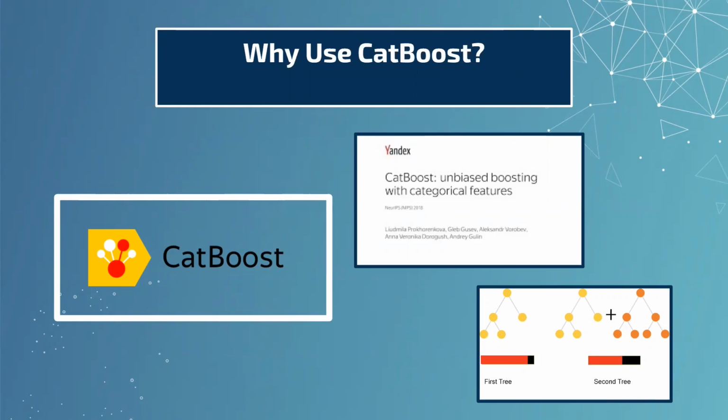CatBoost builds upon the theory of decision trees and gradient boosting. The main idea of boosting is to sequentially combine many weak models and thus, through greedy search, create a strong predictive model.